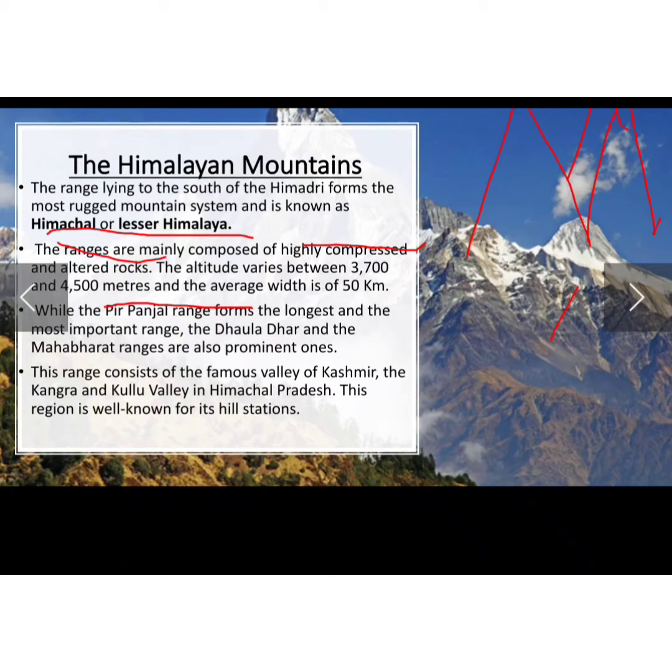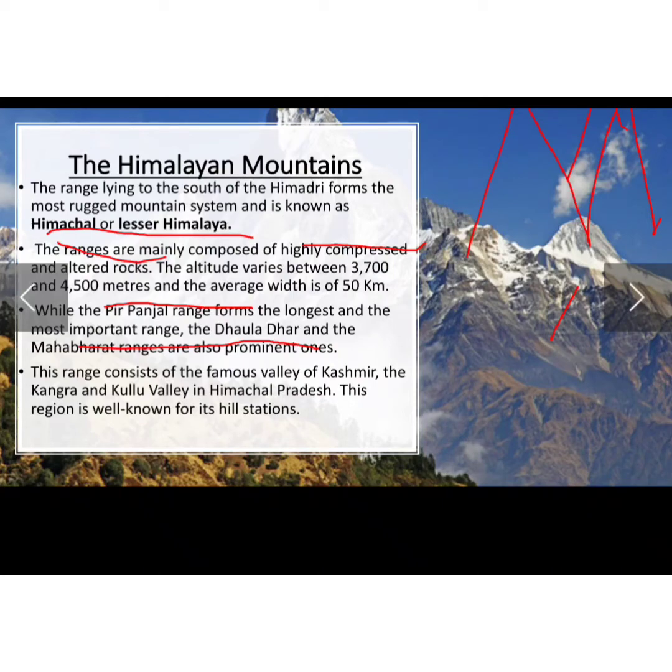Then the Dhauladhar and the Mahabharat ranges are also prominent. So these are the names of the ranges found in the Himachal or Lesser Himalaya.